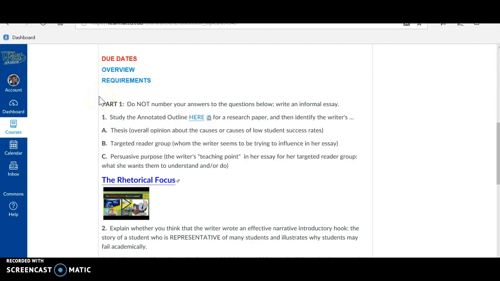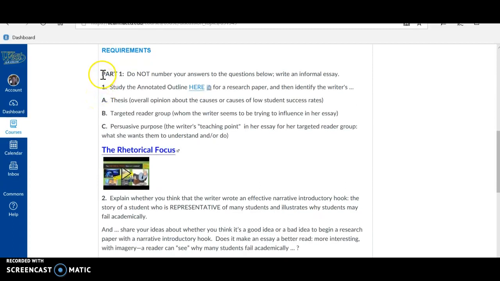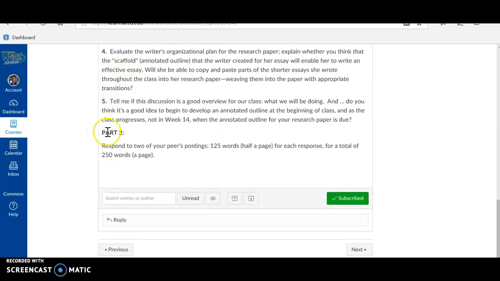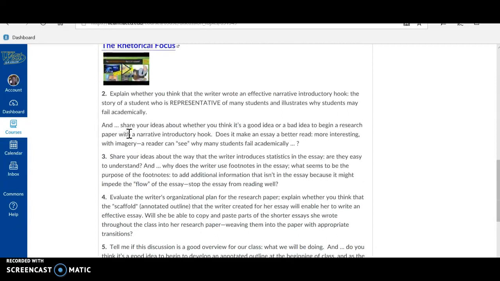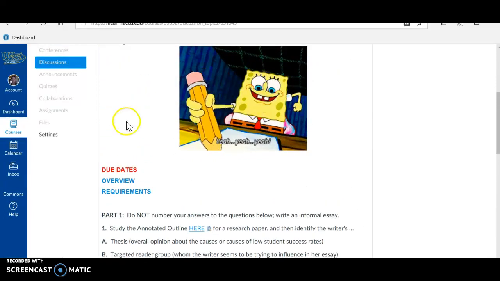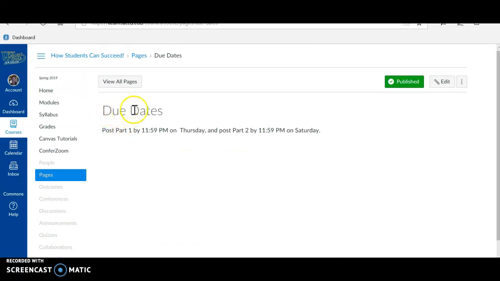What else do we have on this page? We have part 1. So we have a part 1 to our assignment, and we have a part 2. Okay, so all this information you need to read very carefully. I'm going back up here to due dates, and I'm going to click on them because they're extremely important. Okay, so the due dates. Post part 1 by 11:59 p.m. on Thursday, and post part 2 by 11:59 p.m.